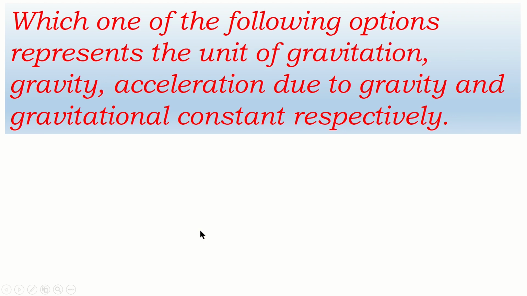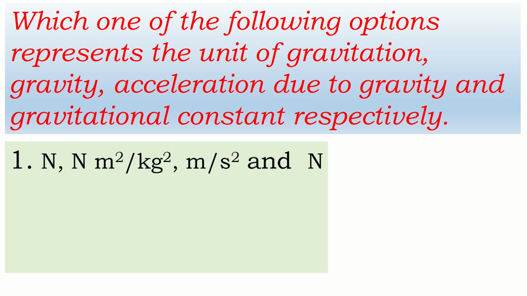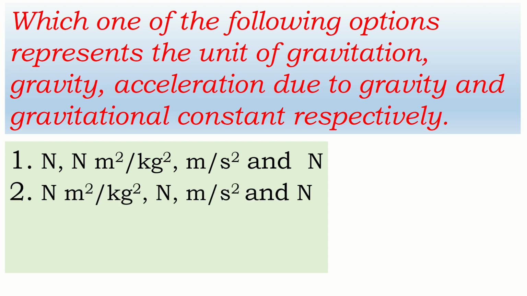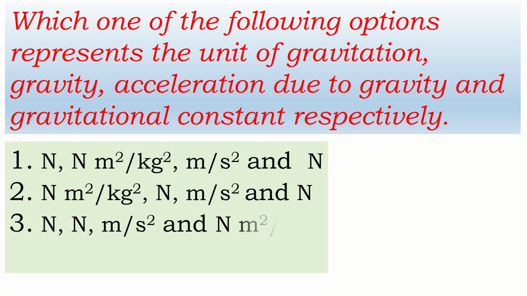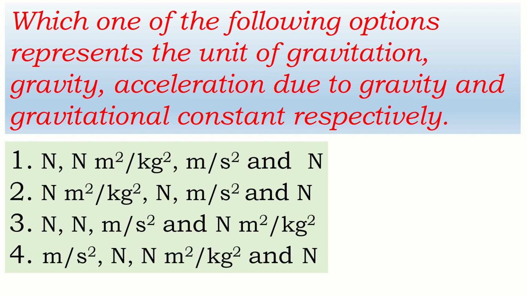In the same way, look at this another question. Which one of the following options represents the unit of gravitation, gravity, acceleration due to gravity, and gravitational constant respectively? First one is Newton, Newton meter square by kg square, meter per second square, and Newton. And the second one, Newton meter square by kg square, Newton, meter per second square, and Newton. The same is here and same is here, but they are scattered. Okay, we have to go through the question.